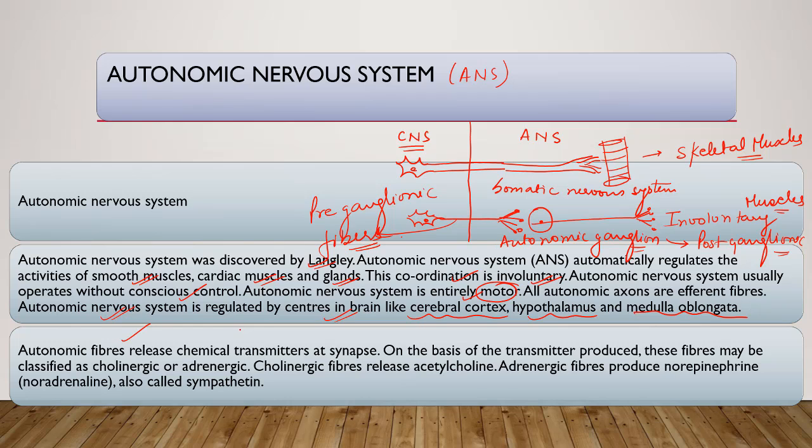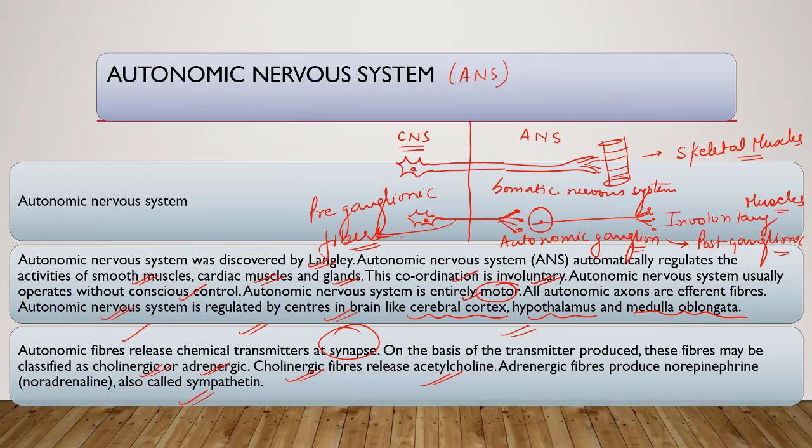Autonomic fibers release chemical transmitters at synapse. On the basis of neurotransmitter produced, these fibers may be classified as cholinergic or adrenergic. Cholinergic fibers release acetylcholine. Adrenergic fibers produce norepinephrine or adrenaline. It is called sympathetin. Okay. So the autonomic nervous system works in this way.